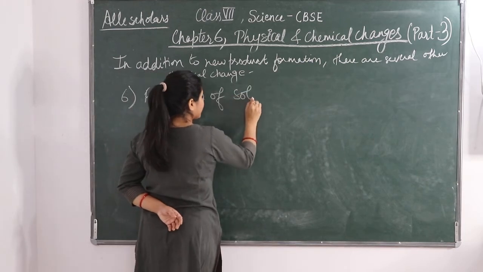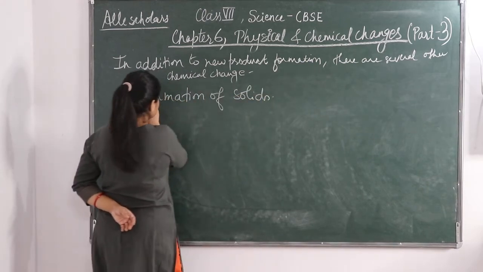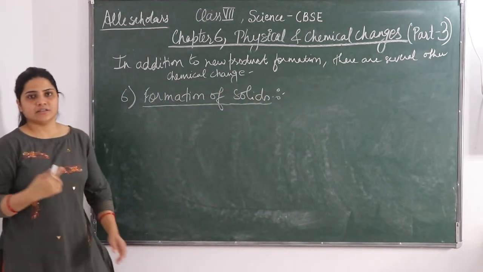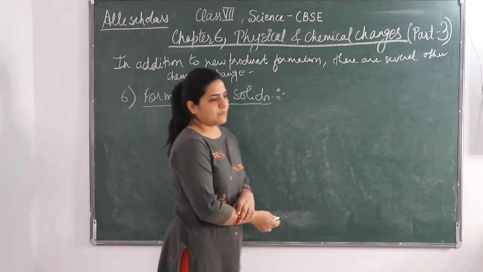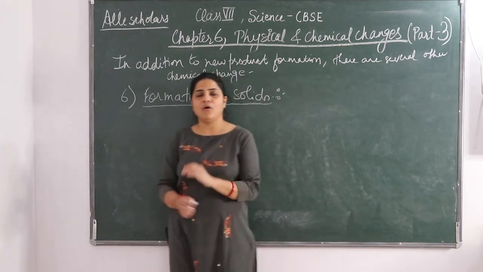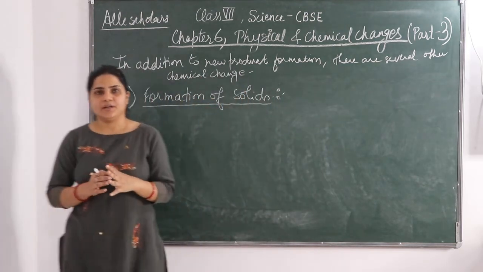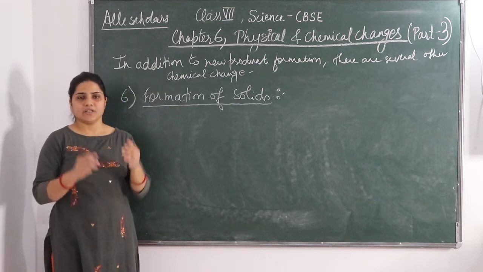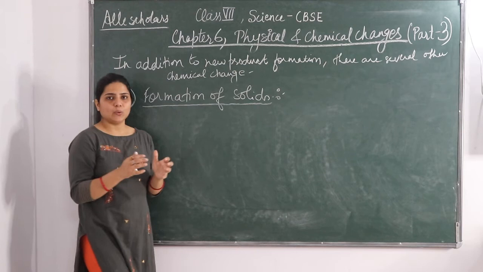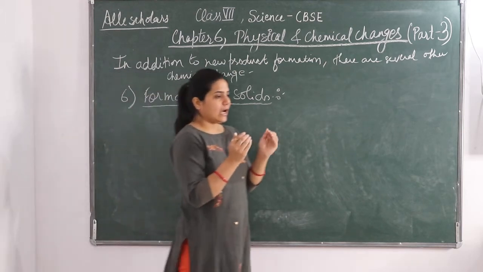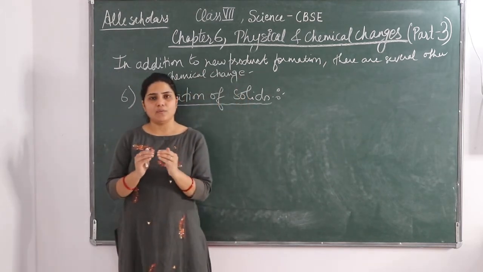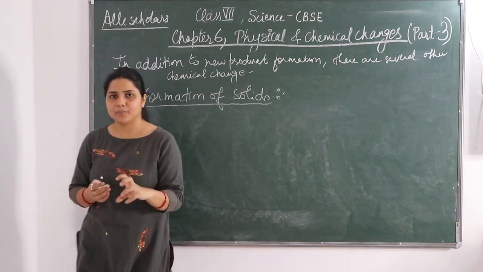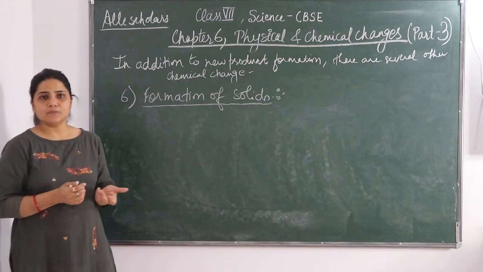So how is formation of a solid a chemical change? When two liquids combine with each other, they form a precipitate. They form a solid, which is called a precipitate, or in short we call it PPT.